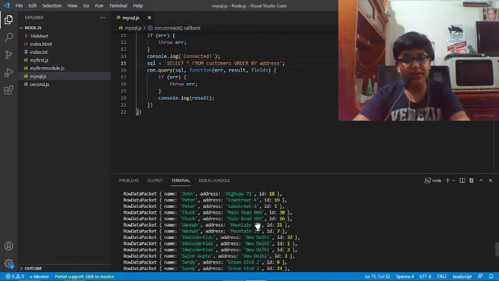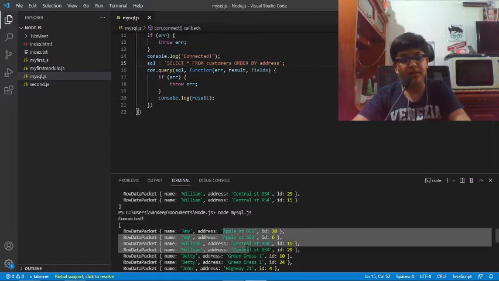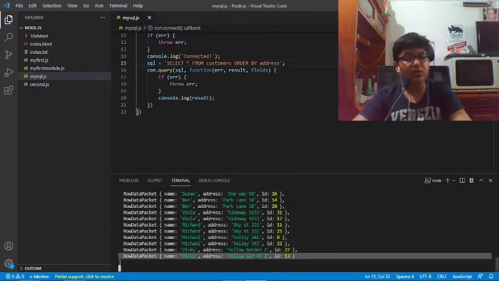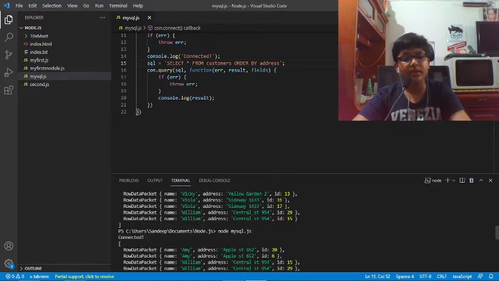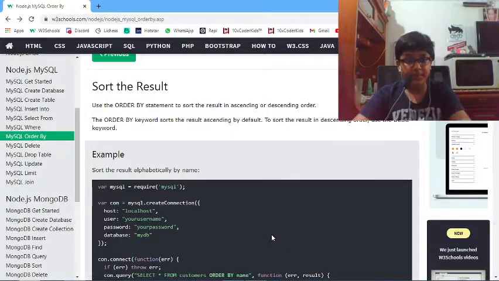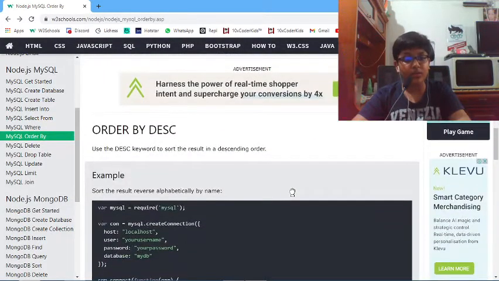If you see, Apple ST is coming, then Central ST, and the whole objects are being sorted according to the address in ascending order. So we are having quite a good result.